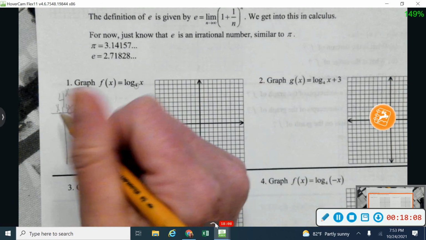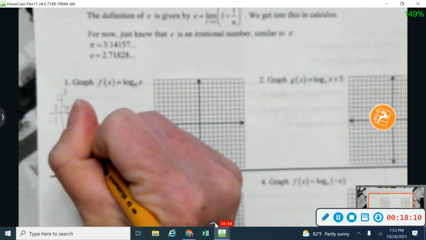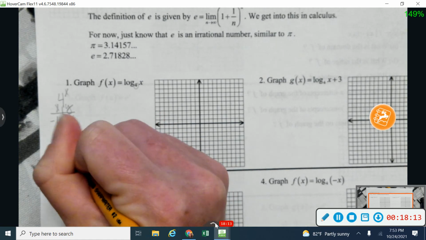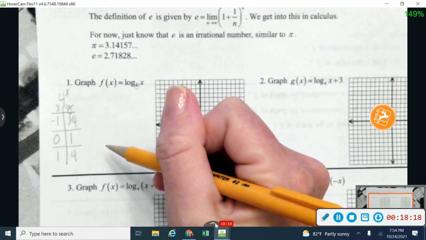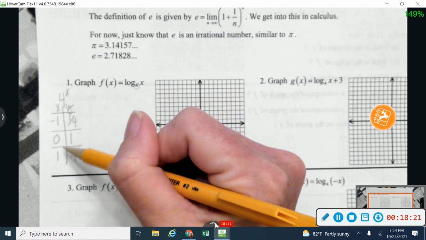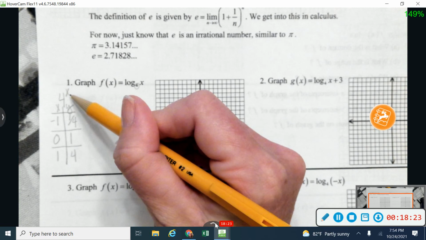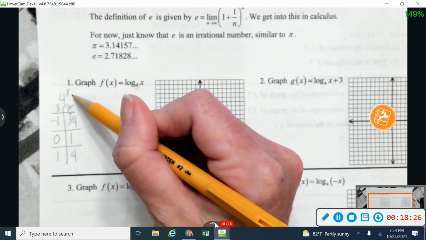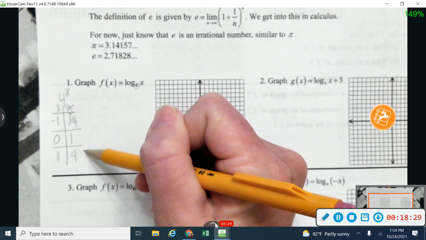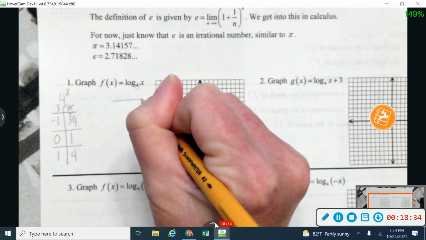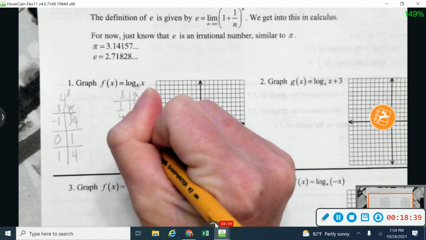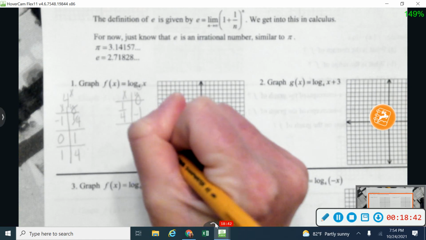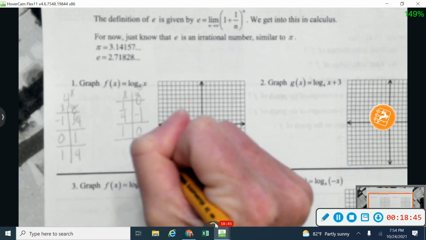Okay, so let me start with just 4 to the x, and we just said that 4 to the -1 power is 1/4, and 4 to the 0 power is 1, and 4 to the first power is 4. So I'm going to take these x values of -1, 0, and 1 and plug them in. And know anything to the 0 power is 1, and negative flips my fraction upside down, and 4 to the first power is just 4. So with my logarithm, because it's the inverse, I'm going to switch my x's and my y's. So now I'm going to have the points (1/4, -1), (1, 0), and (4, 1).